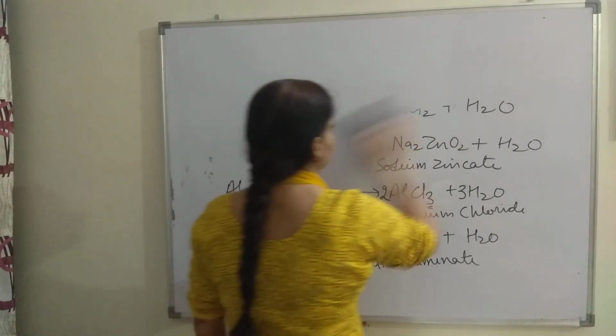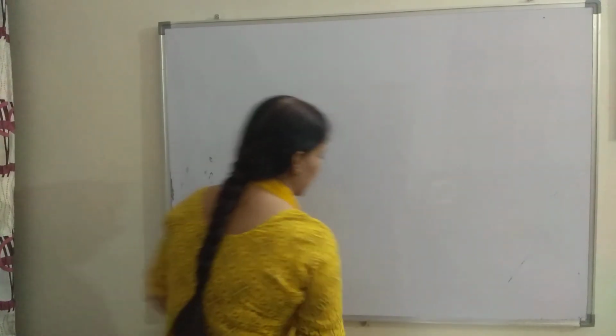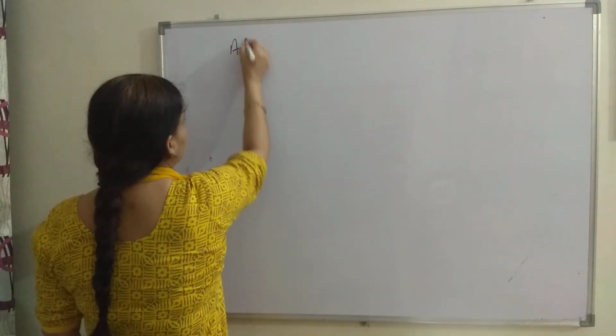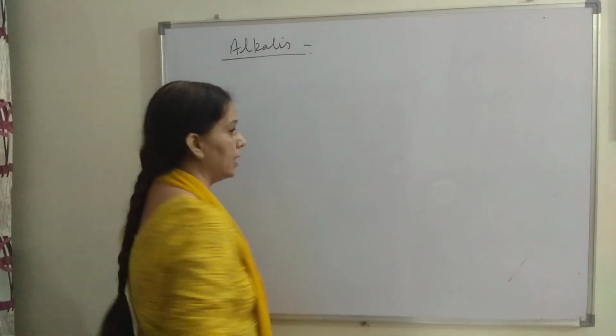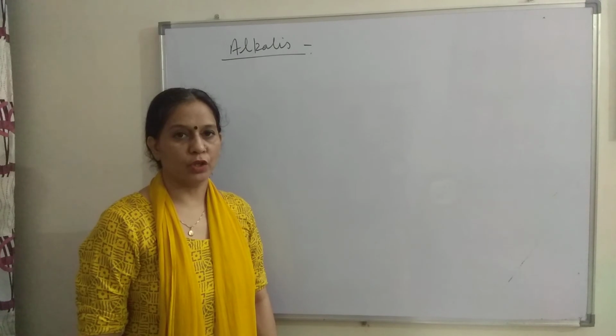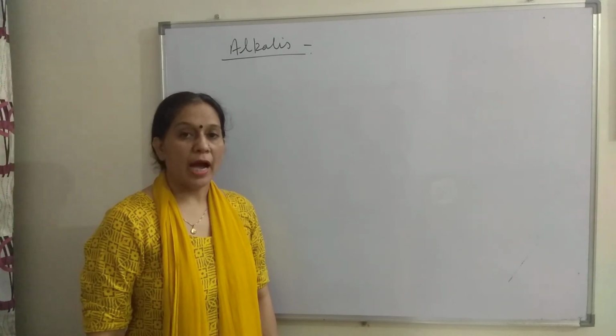Another property of metal oxides is they form alkalis. What are alkalis? These are the aqueous solutions of bases, or we can say they form hydroxides.